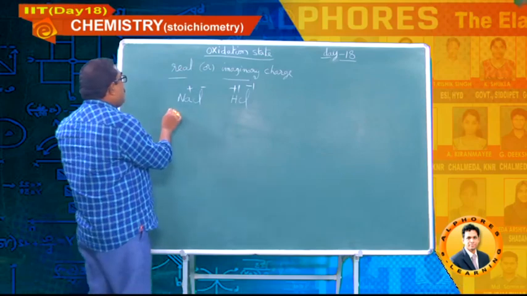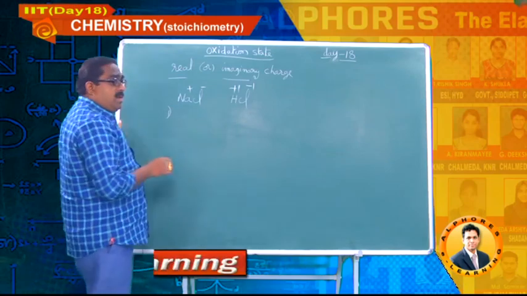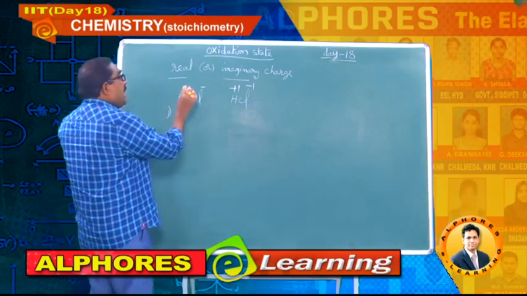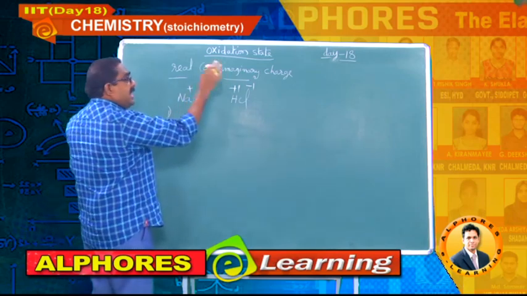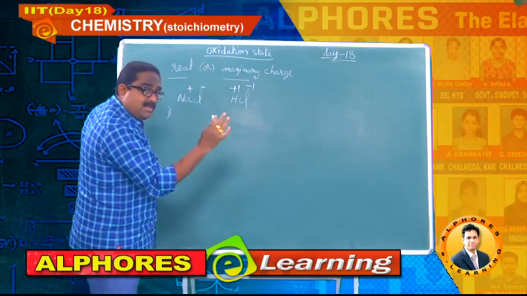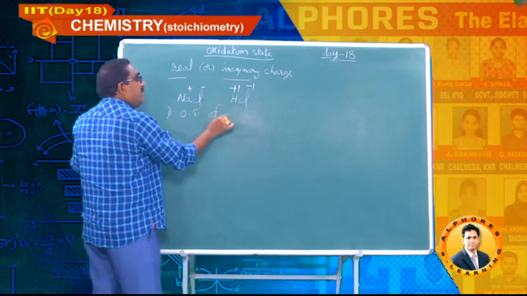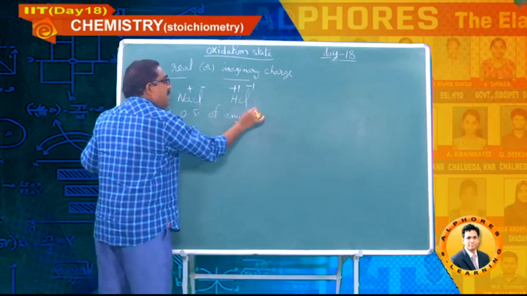Let me go through the first rule. Please write down along with me. I am going to write oxidation state as OS, students. Please follow that.